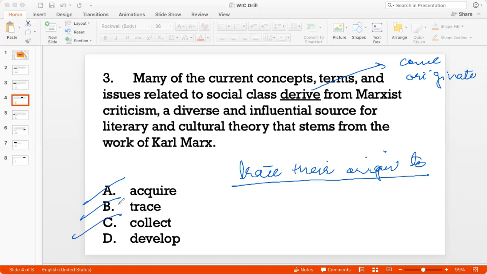Develop, right? Develop actually makes the best sense because I'm saying that these concepts, they develop from, they evolve from, they come from, right? So in the context of the sentence, the best answer is option D, develop.